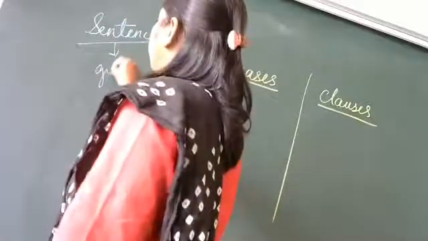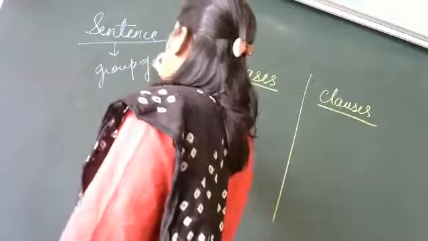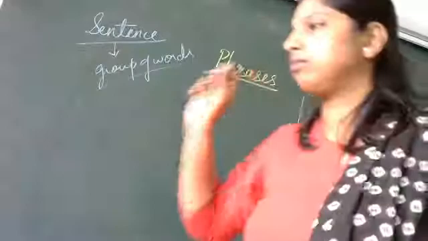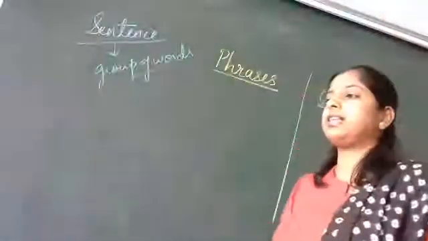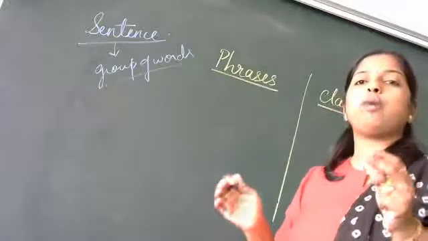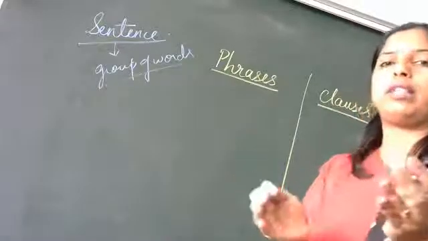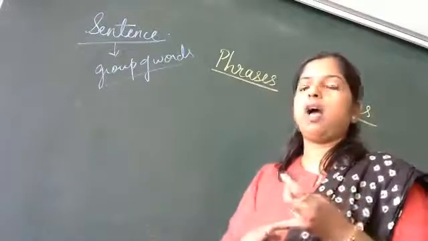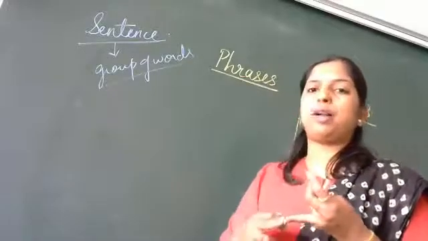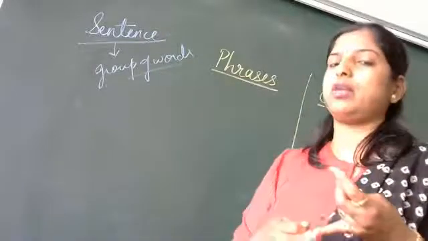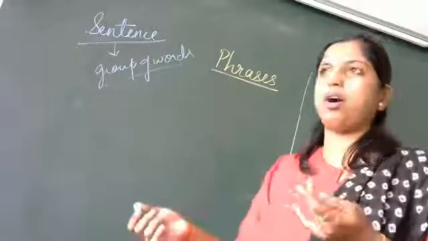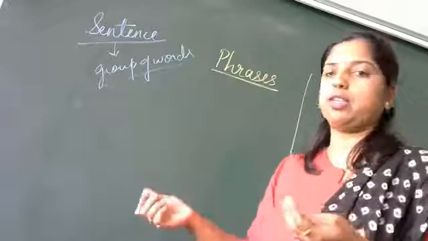A sentence is a group of words. When you club all the words together, you form a sentence. Got it? Do you have correct punctuation when you form a sentence? When you write a sentence, there is a capital letter, a full stop, or a question mark, or an exclamation mark, whatever it is.